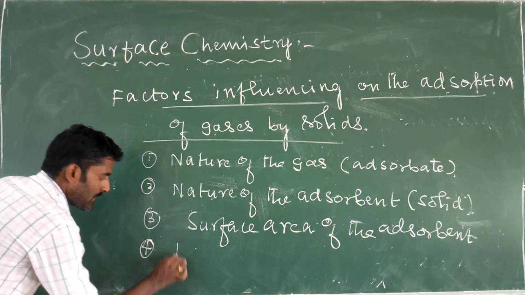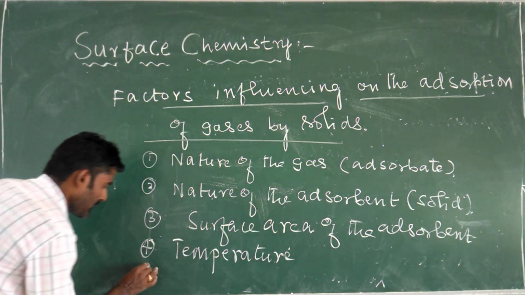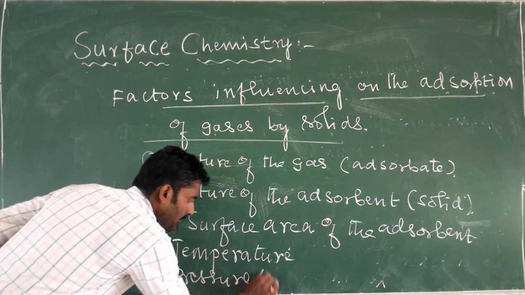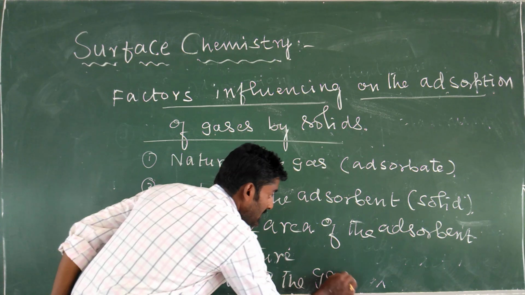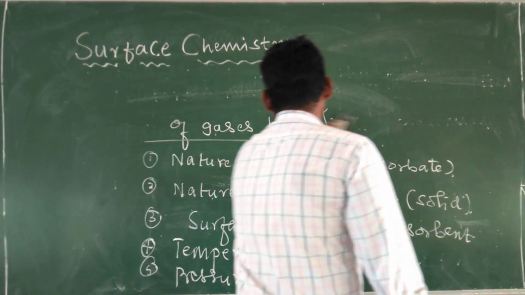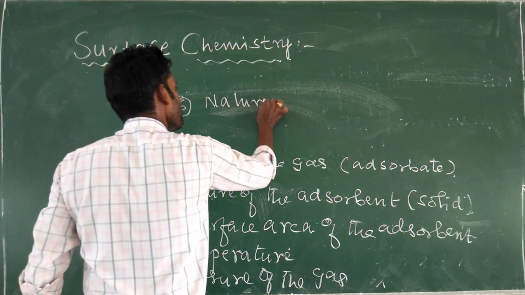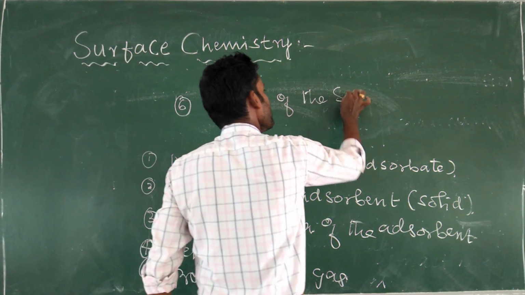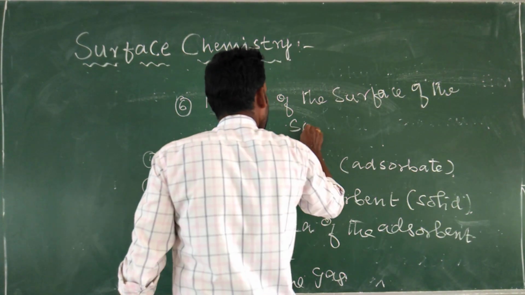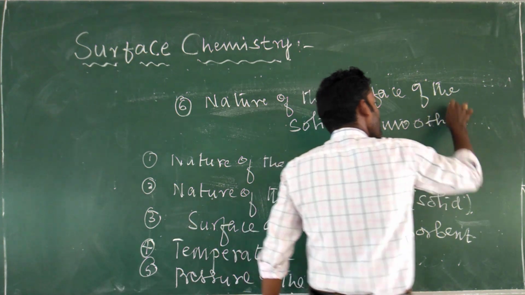Fourth one is temperature. Fifth one is pressure of the gas. And sixth one is nature of the surface of the solid. Nothing but a smooth surface or rough surface.